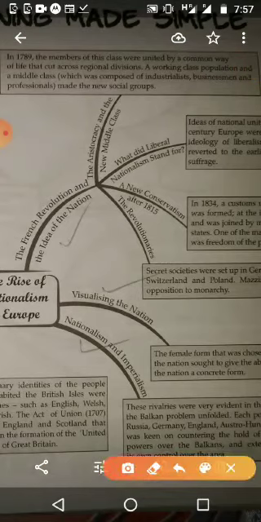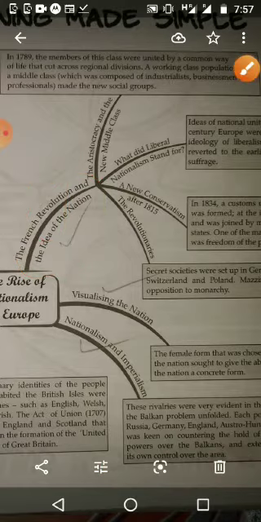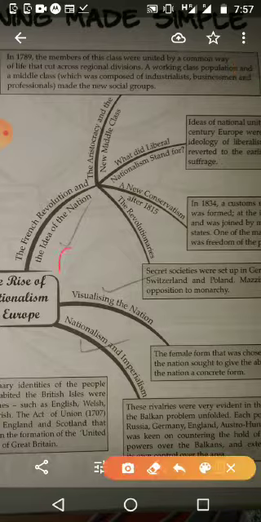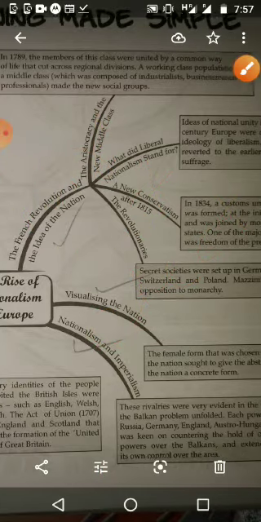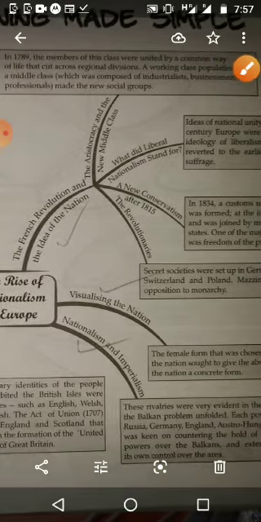French Revolution and the idea of nation. In France, when they started French Revolution, that time they felt that they wanted to make it a nation state, and for that, what all things they did. Already we have studied in ninth standard. They tried to make their constitution, and they tried to make their parliament, and like that things, and they thought about the election and right of election. Like that many things they thought in the time of French Revolution. So we are going to see one by one.